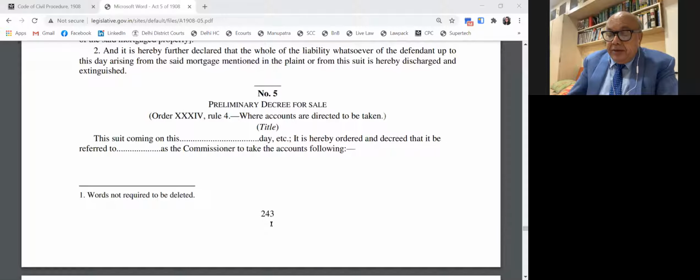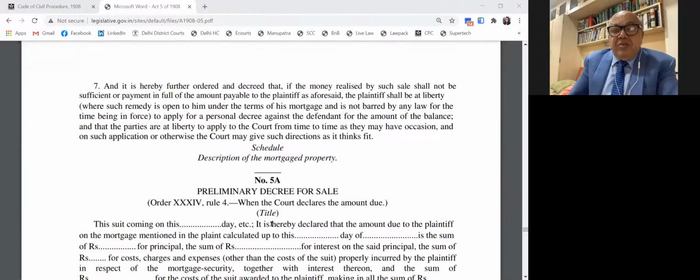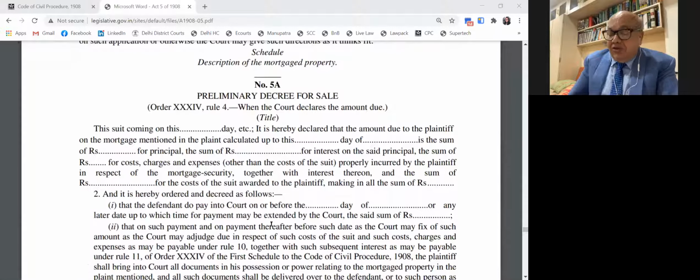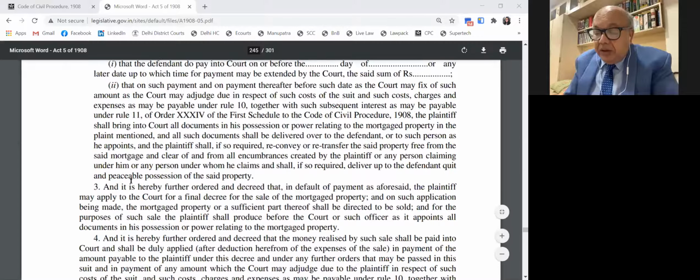Then item number 5A, preliminary decree for sale. Now, you know that first a preliminary decree is passed in mortgages, then if the person is unable to pay the amount, a final decree for sale is passed. That is item number 7, 7A, 8, up to 8B; they're all dealing with mortgage suits.